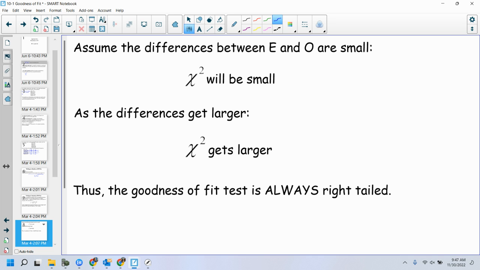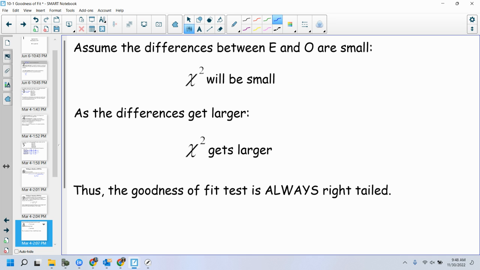Even if E minus O is small, that means chi-squared is going to be small, not negative. As the differences get larger and larger, chi-squared gets larger and larger. So this is always going to be a right-tailed distribution. I'm never going to look at a left-tailed distribution here.